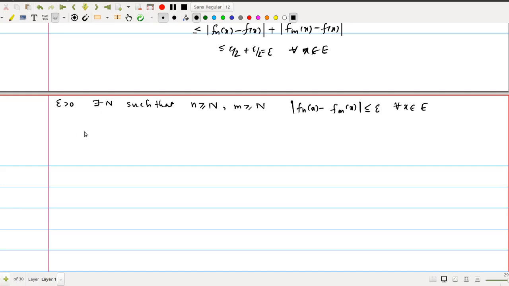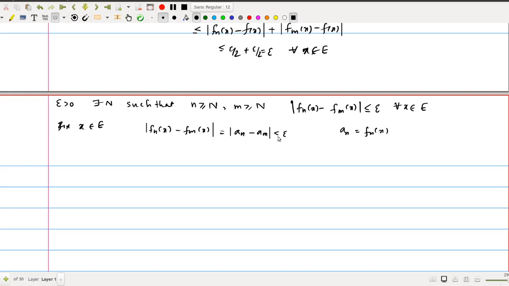In order to prove the uniform convergence, we first prove the convergence of the sequence. So fix an x first, x belongs to E. Then if you fix x, Fn of x minus Fm of x is a real sequence, so we can denote it as an minus am, where an is equal to Fn of x. These are real numbers.